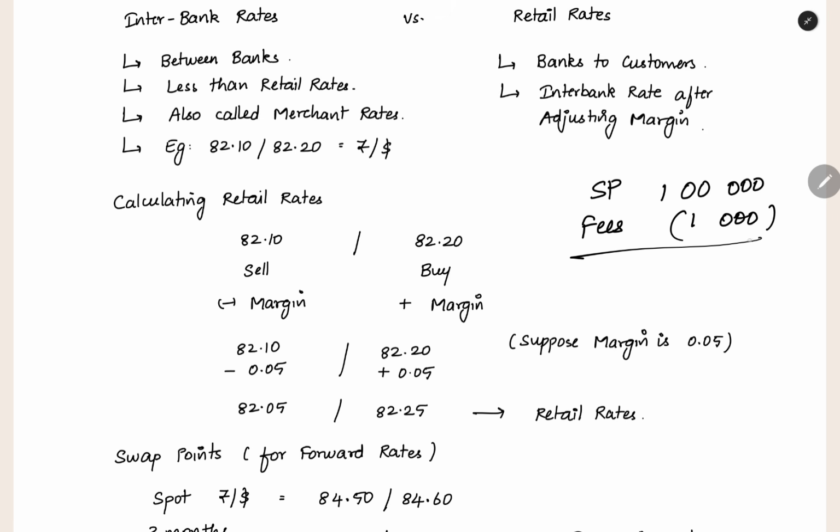So how much will the broker give you? He will give a remittance of 99,000 rupees. This is the proceeds which you are getting when you are selling. When you are selling, you will reduce the margin. So the same concept is applied here.